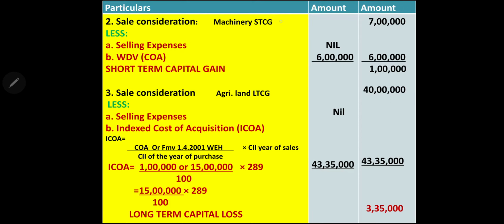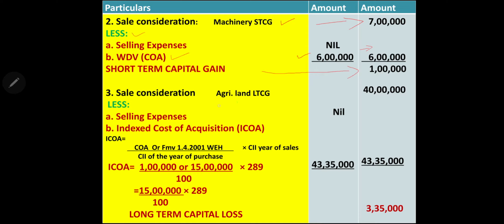Second asset, machinery, always treat it as short-term capital gain. By selling, he has received 7 lakh. Selling expense we have to deduct, but we don't have in this problem, therefore nil. Then second is written down value, which we are taking as cost of acquisition, 6 lakh. We are shifting it to the second column. 7 lakh minus 6 lakh written down value. So short-term capital gain 1 lakh.